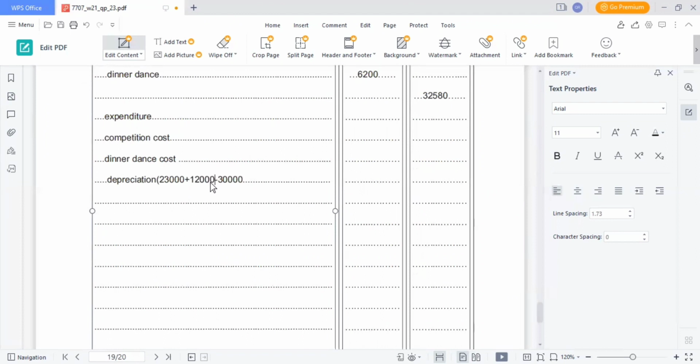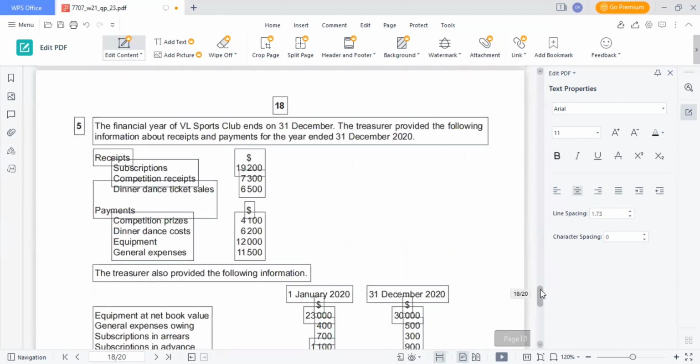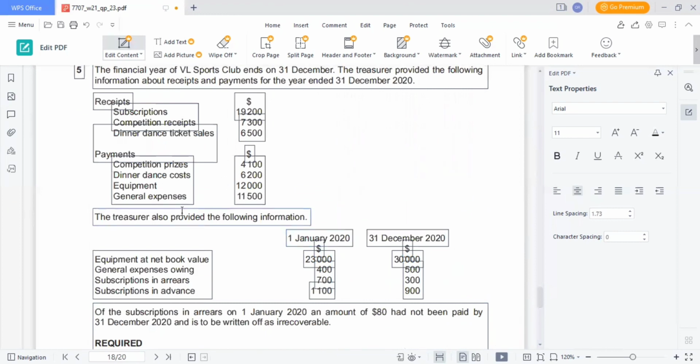It will give us 5,000. As at the start of the year, we have equipment balance of 23,000. At end of the year, we have 30,000, and during the year, we bought equipment of 12,000. So 23,000 plus 12,000 minus 30,000 will give us 5,000.